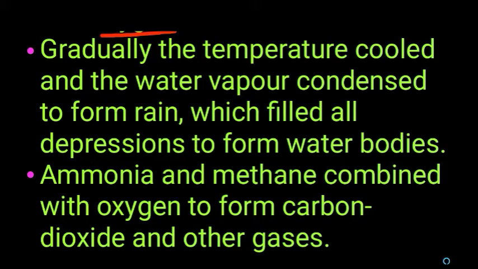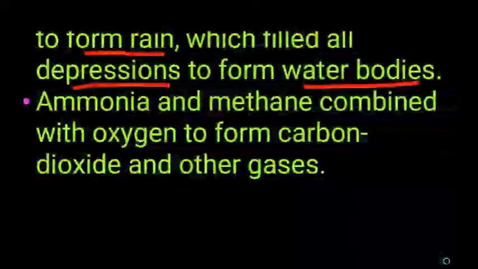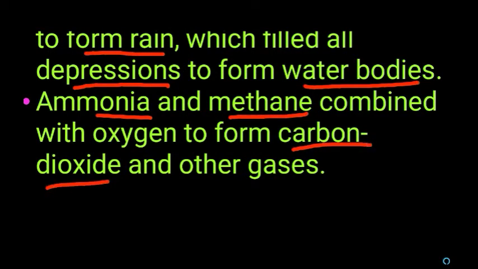Because of the reduction of temperature, the water vapor condensed and formed rain. This rain filled the depressions on the earth crust. Thus water bodies formed. Then the ammonia and methane combined together and formed carbon dioxide and other gases in the atmosphere. Thus the earth formed according to this Big Bang theory.